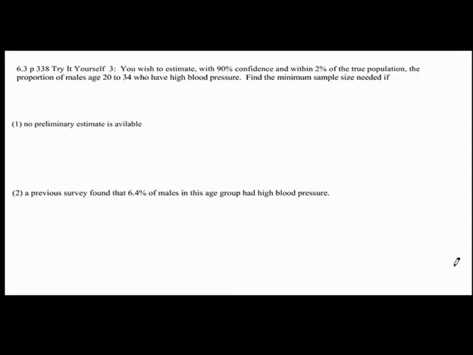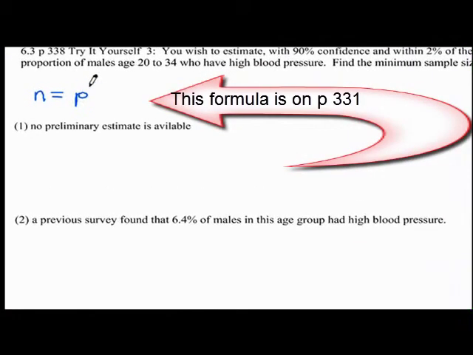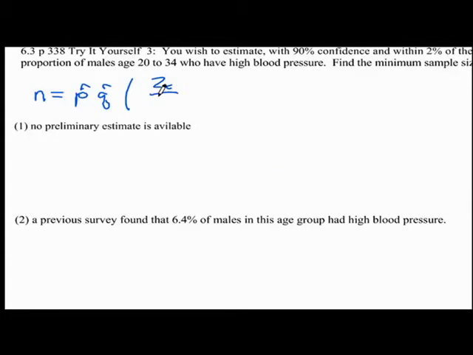The formula to find the sample size that you need is n equals p hat q hat times z sub c over e, which is our error, and then that would be squared. If there's no preliminary estimate available, you want to use the largest possible combination of p hat q hat.